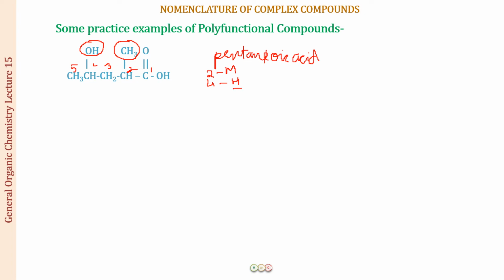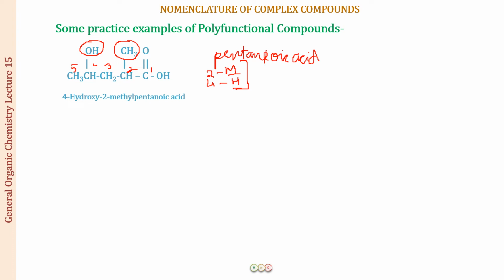So H is going to come before M. So the name of the compound is going to have both of these as prefixes now, and it is going to be 4-hydroxy-2-methylpentanoic acid. Okay, so let us see the name of the compound. This is 4-hydroxy-2-methylpentanoic acid.